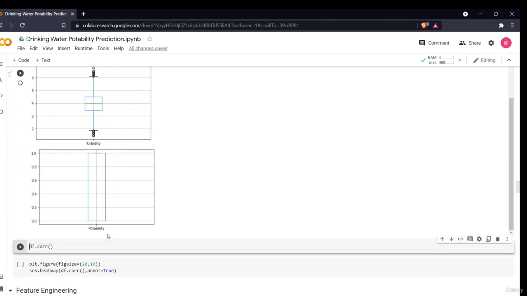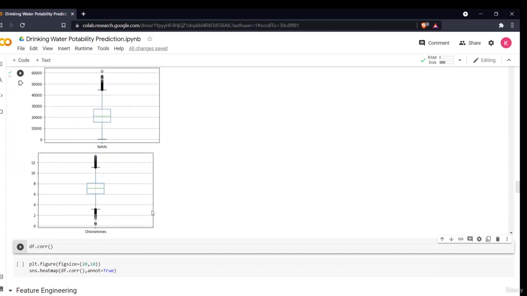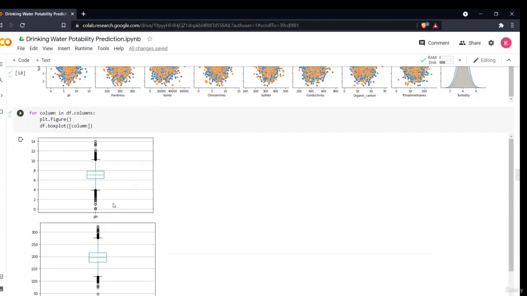So now you can remove these outliers. Obviously I have not done it, but I'll tell you how you can do it. By plotting a box plot, you know the 100th percentile and 0th percentile, right? Beyond this the outliers are formed. So in pH you can leave these outliers because they are very close to the 0th and 100th percentile. You can only remove the outliers below 2 and above 11, I think.